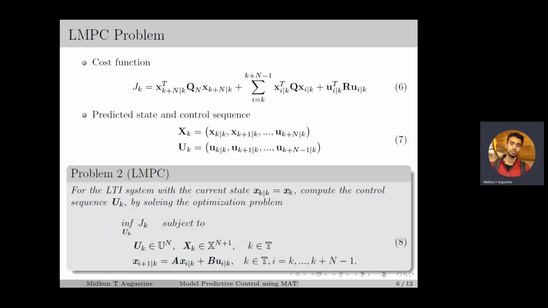Then, the LMPC problem is to compute the control sequence U_k, which minimizes the cost J_k for the LTI system with the current state x_k. The control sequence is computed by solving the optimization problem in equation 8. And this has to be repeated at each time instant k, and the first element of the control sequence is applied to the system at current instant, which results in a receding horizon scheme.